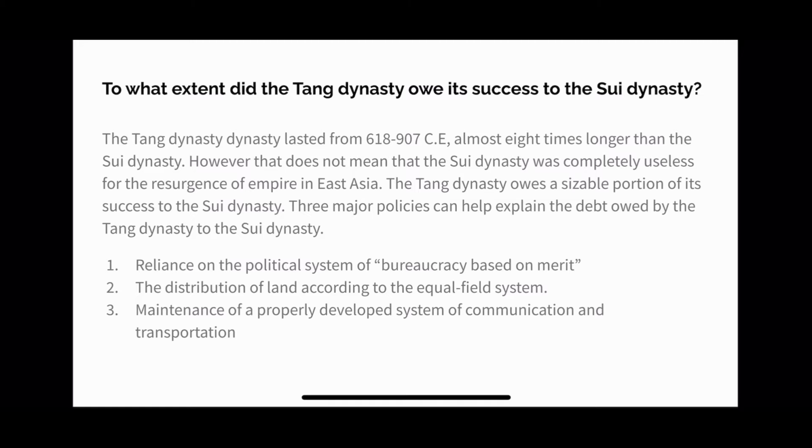Secondly was the distribution of land according to the equal field system. This system was designed so that every individual and every family would get a certain amount of land based on the amount of labor they could supply. Even slaves at some point had a certain degree of land in the country, which was very fair for everyone. The third point is pretty self-explanatory, which was the maintenance of a properly developed system of communication and transportation.